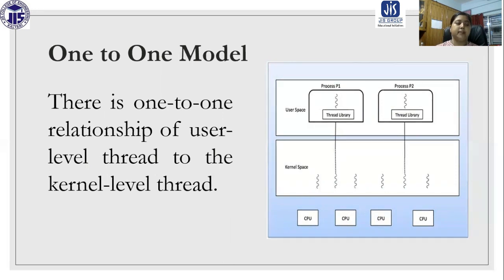So this is all the things I wanted to discuss regarding threads. A thread is nothing but a lightweight process that is created for efficient execution. So this is all for today.